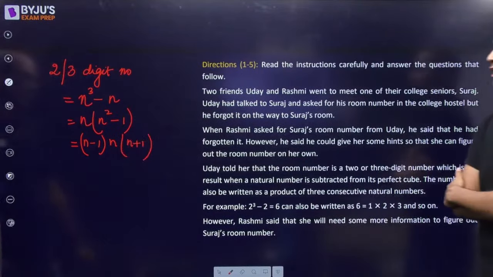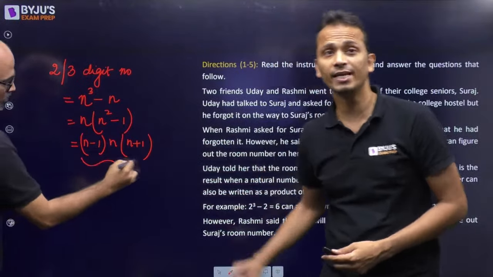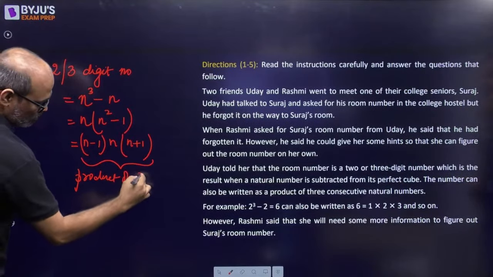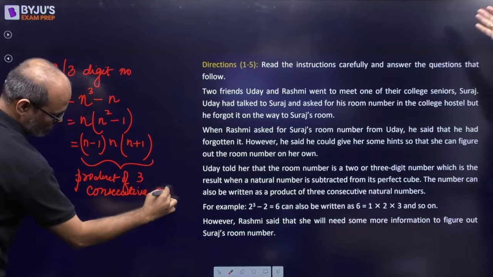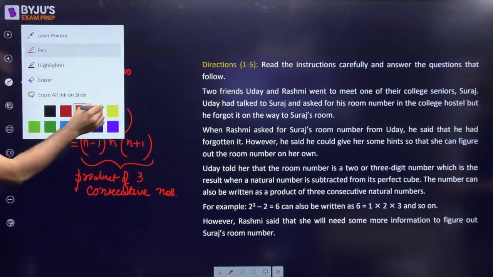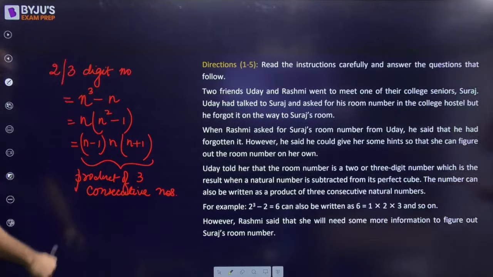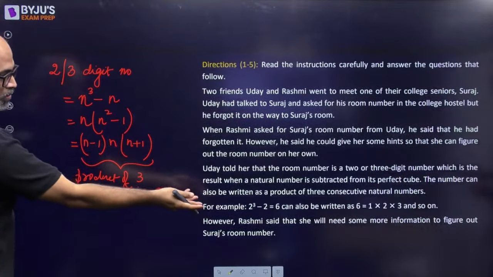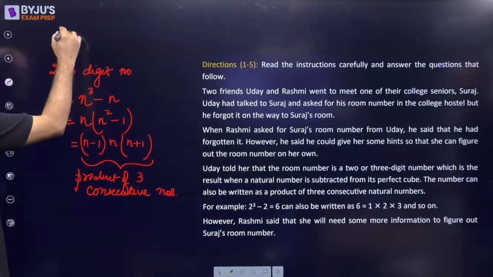So after factorizing n cube minus n, Naveen sir has got three numbers which are consecutive. So this should be the product of three consecutive numbers. So that means the room number, which is either a 2-digit number or a 3-digit number, should be the product of three consecutive numbers, right? So can we say that, Naveen sir, the nature of the number will definitely be even? हाँ, तो ये 1 तो नहीं हो सकता because it says 1 cube minus 1 नहीं हो सकता. So we need to start n with 2. हाँ, minimum value of n will be 2.